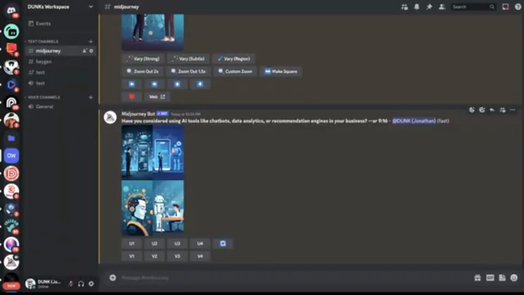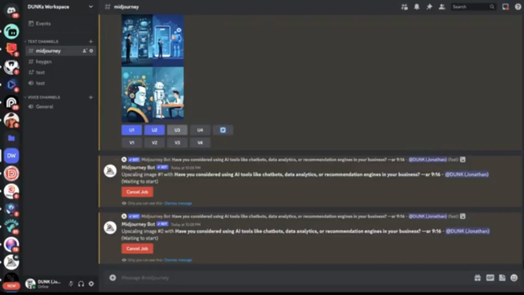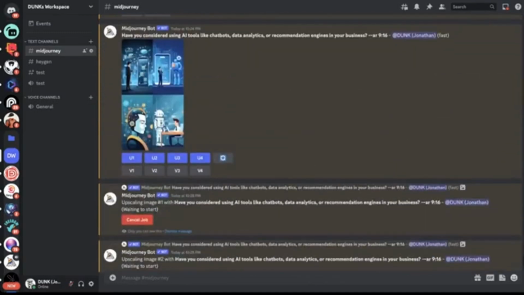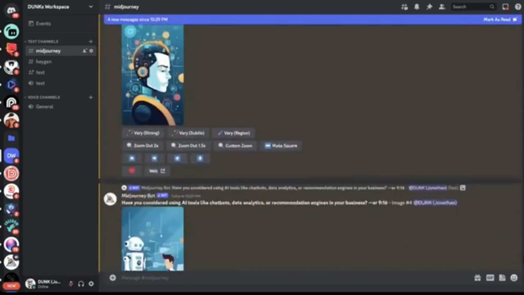Then I'll be able to take the images that I created. You could use all these images that were created from this one prompt, or you could continue to add in more and more prompts to create more images. So I'm just going to get the up-res versions of all 4 of these images so I can work with them in the next step. And then you just want to save all of these images.